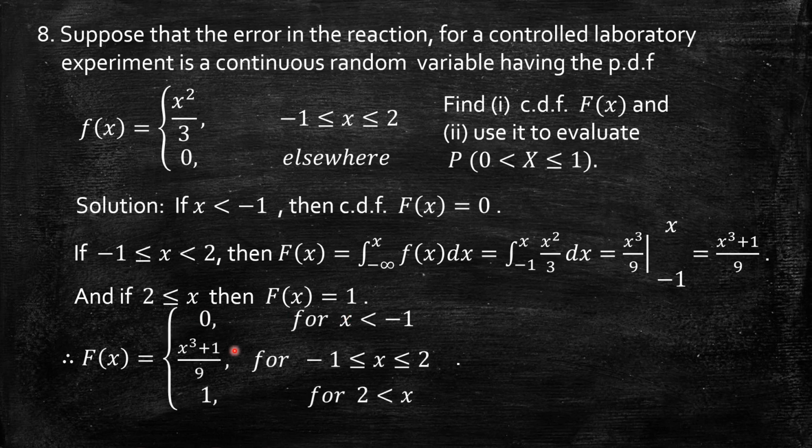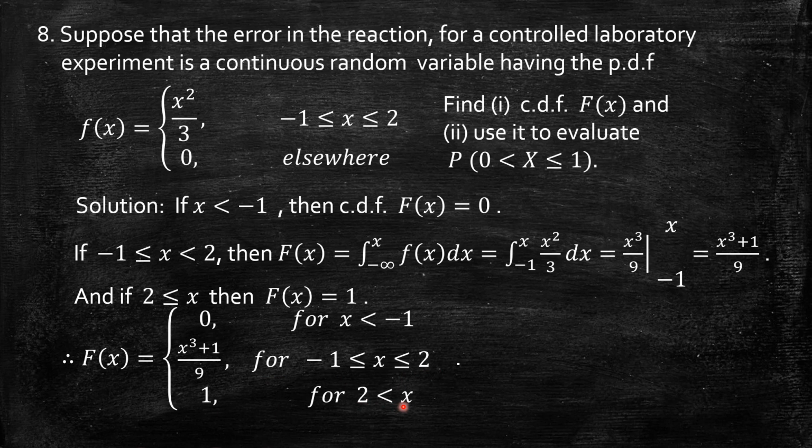So I can write the cumulative distribution function as 0 for x less than -1, (x³ + 1)/9 for -1 ≤ x ≤ 2, and 1 for x greater than 2.